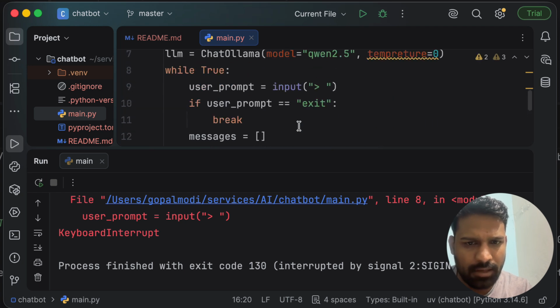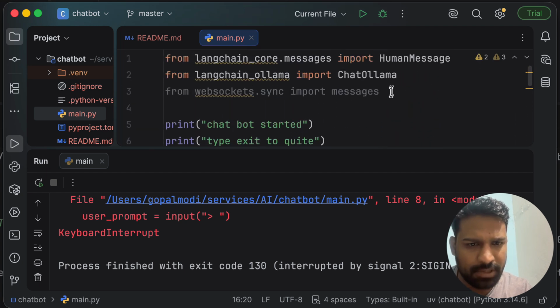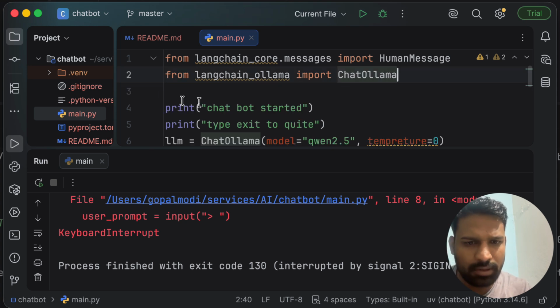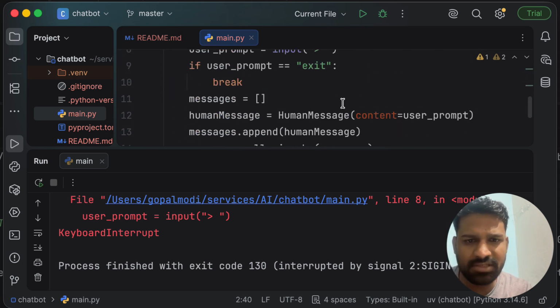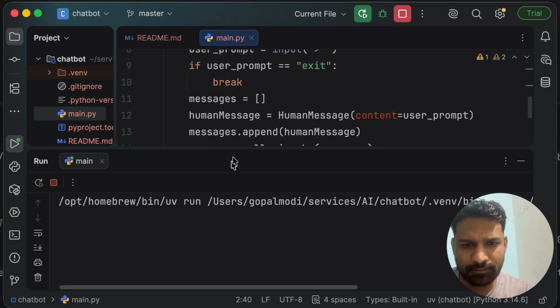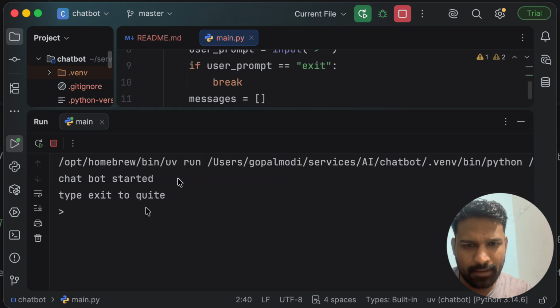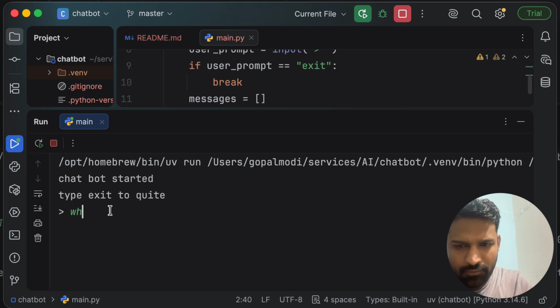Okay, so we have this pretty simple chatbot without using multi-turn conversation. Now let's run it and see the problem. Okay, it started. Now let me give the prompt: who is Sachin Tendulkar, tell me in just 3 words.